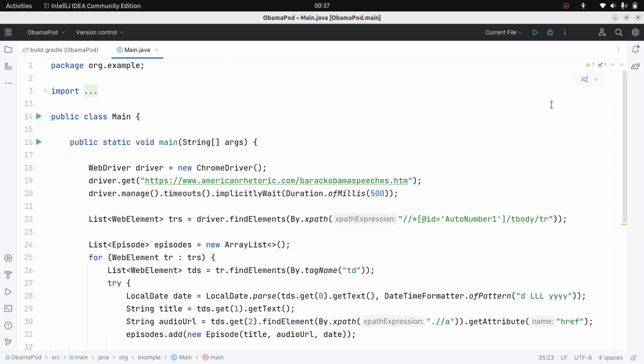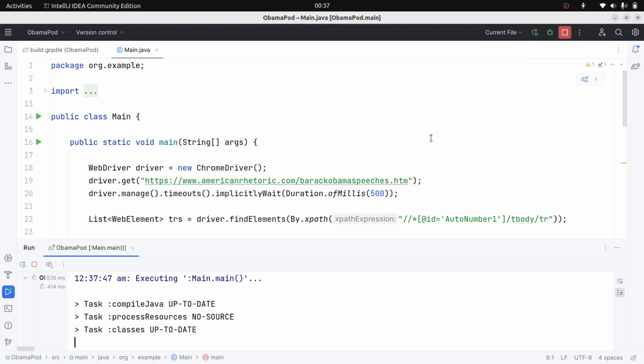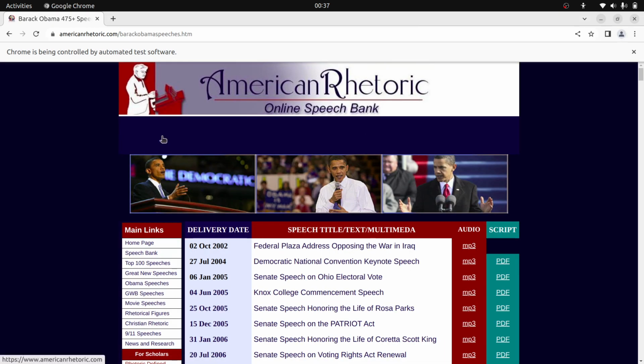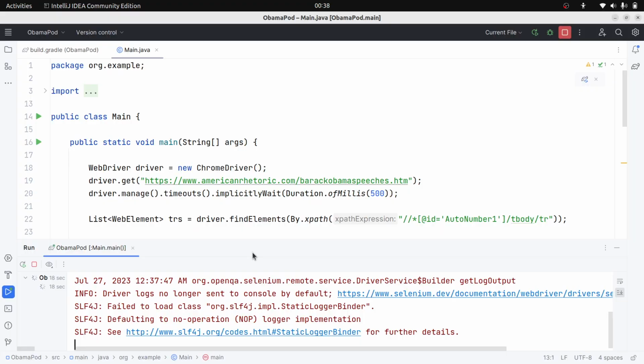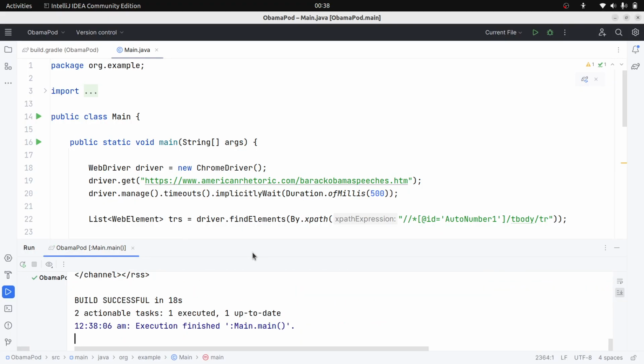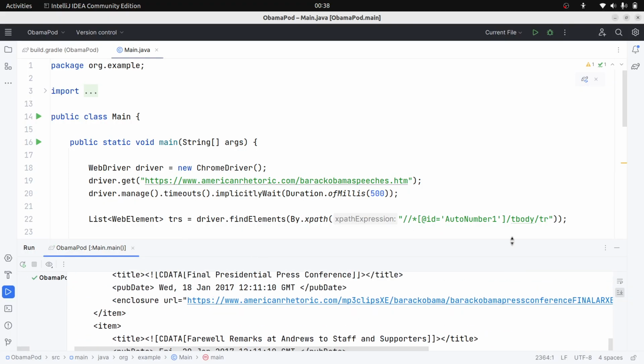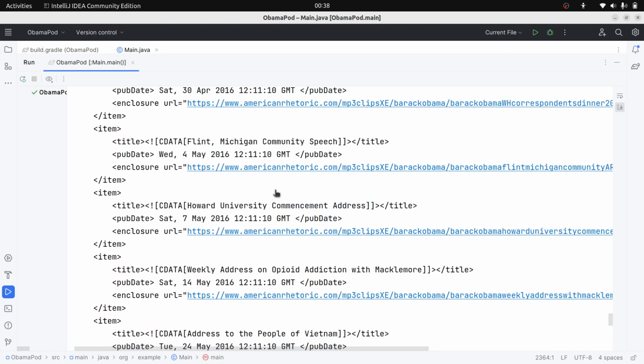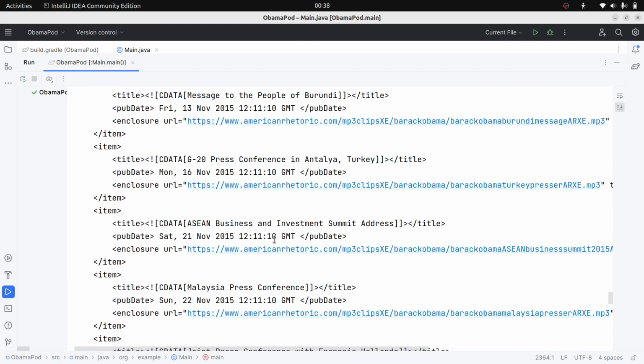Now let us run this code. This opened the browser, and you can see Chrome is being controlled by automated test software. Selenium opened this browser and is processing. It is going to each TR, getting each TD and converting to episodes. Now you can see that it is done. It has done its work and printed the RSS feed XML.